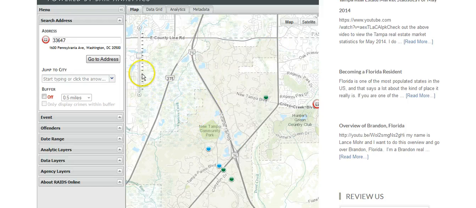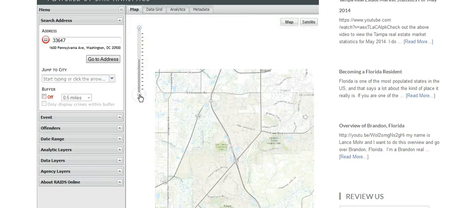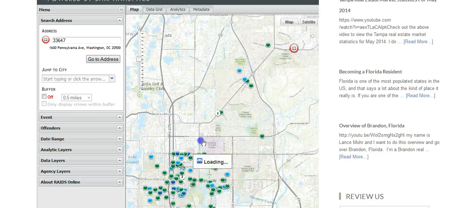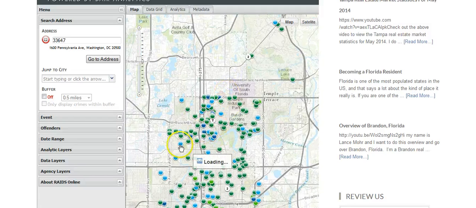So we could zoom out a little bit, and it will reload, and we can move, and we can see as we get more condensed, the more crime comes. I mean, that's just sort of normal. And depending on where you're going to be, you could type in your address right here. I really don't want to use anybody's address, but you could play around with it.